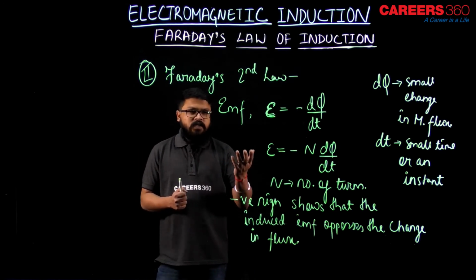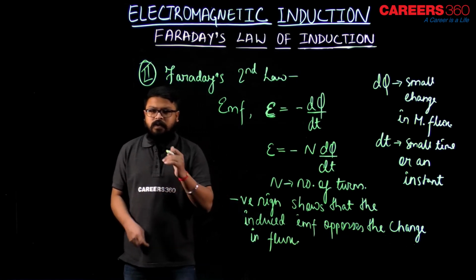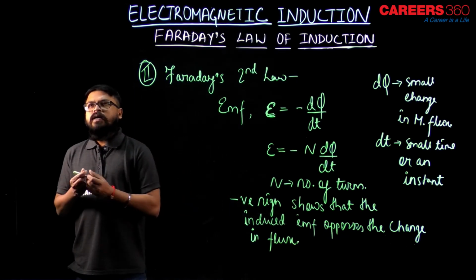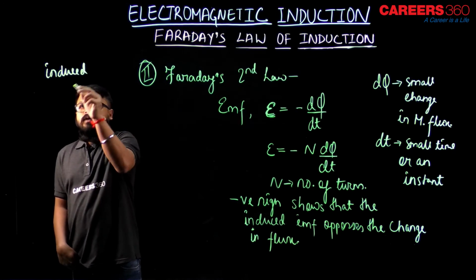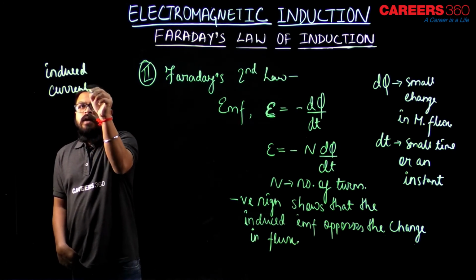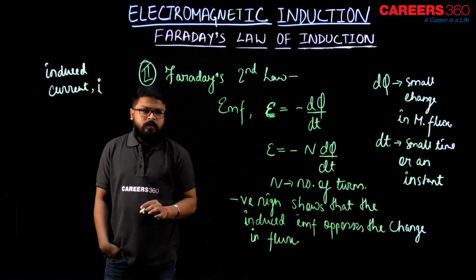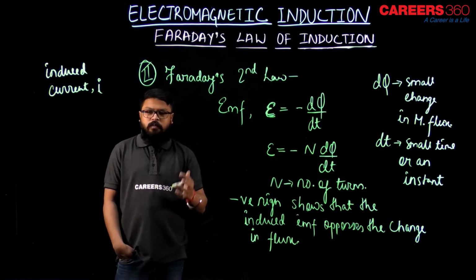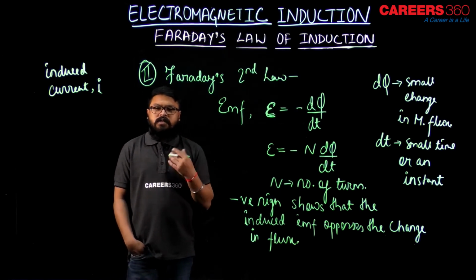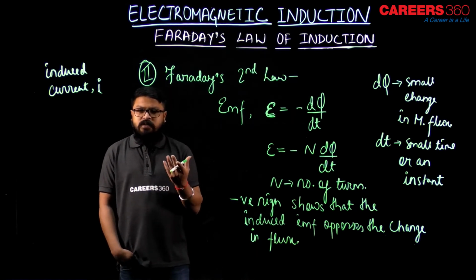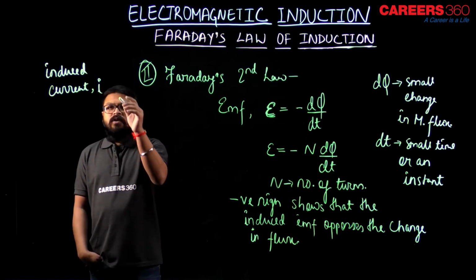So, these are the steps which follow after the change in flux. When there is a change in flux, there is induced EMF. Because of that induced EMF, there is induced current. So, let us see what is induced current. Induced current I is given by, we have the EMF or the stored potential. We know from current electricity that current I in the circuit is nothing but potential difference across the circuit divided by resistance, from Ohm's law.